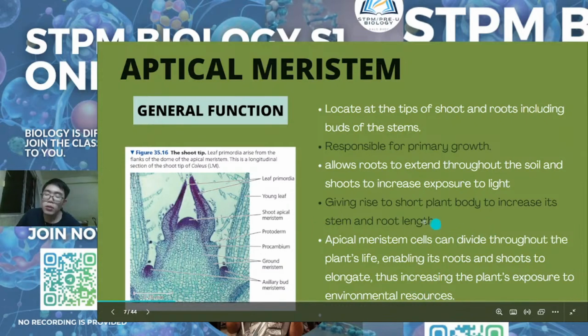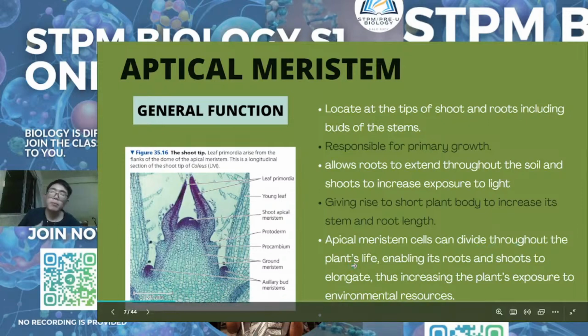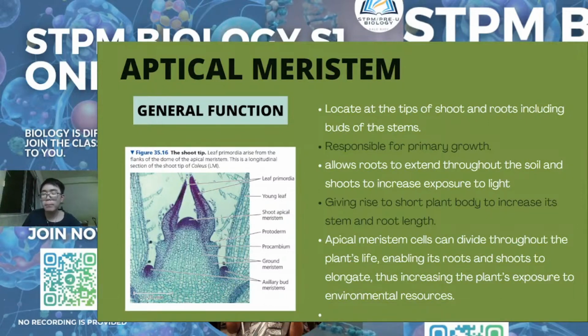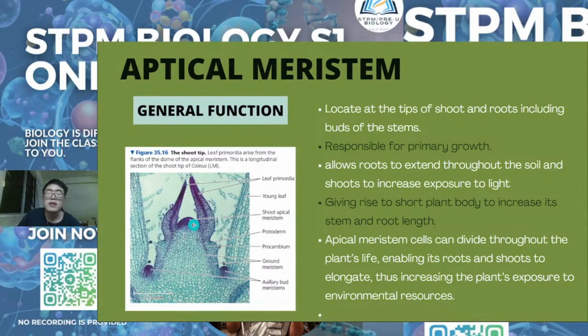So for plants that contain apical meristematic cells, the cells normally divide throughout the plant's life. Along the plant's lifespan, it will contain apical meristematic cells. It does not disappear. So along the plant's lifespan, compared to humans, who do not contain stem cells throughout our life. Stem cells in humans only occur in the embryo stage.